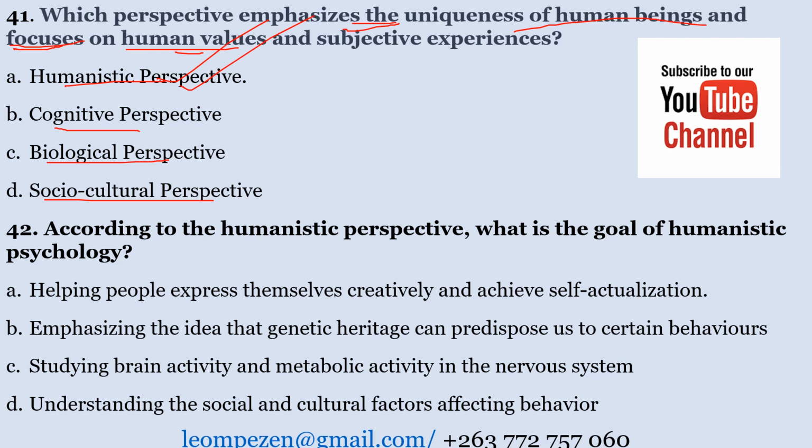This perspective deals with the uniqueness of individuals and how they can explain their own subjective experiences in their own unique way, and achieve self-actualization. The main theorists here are Carl Rogers and Abraham Maslow. According to the humanist perspective, what is the goal of humanistic psychology? The correct answer here is helping people self-actualize. It's the same as number 41.